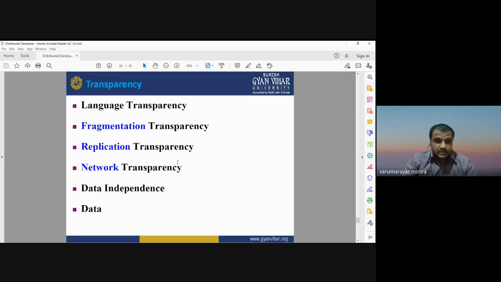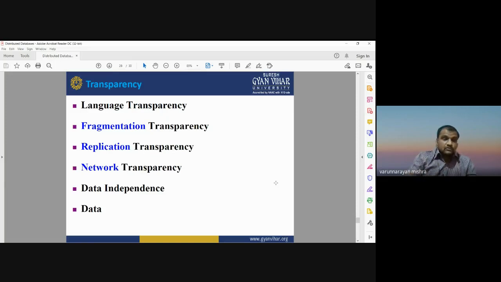So transparency has the options of language transparency, fragmentation transparency, replication transparency, network transparency, and data independence. When we talk about transparency, it means there may be transparency for the language.